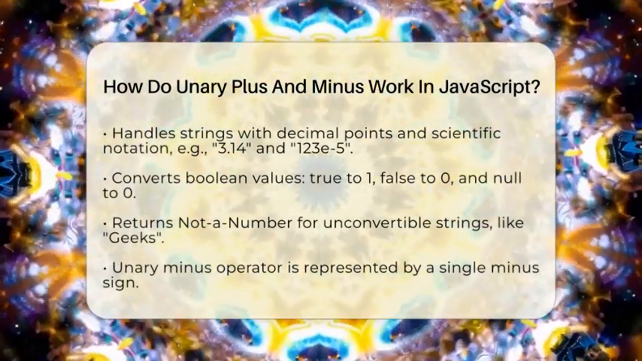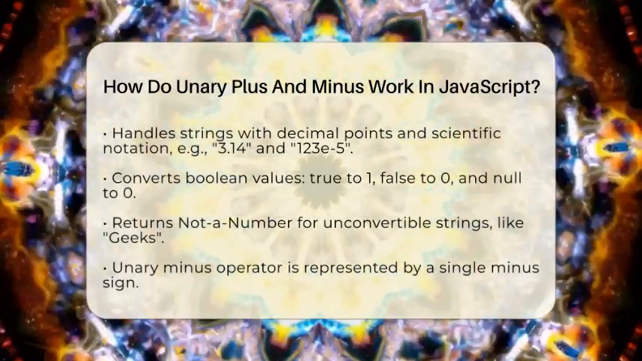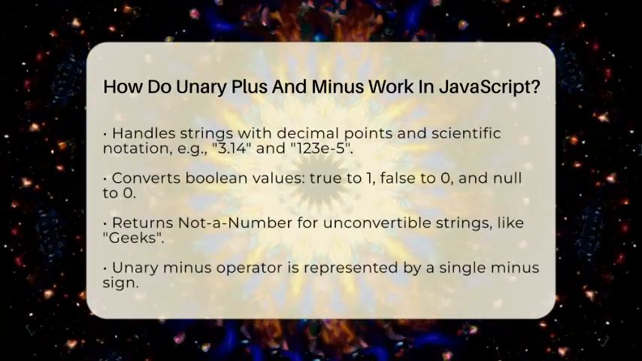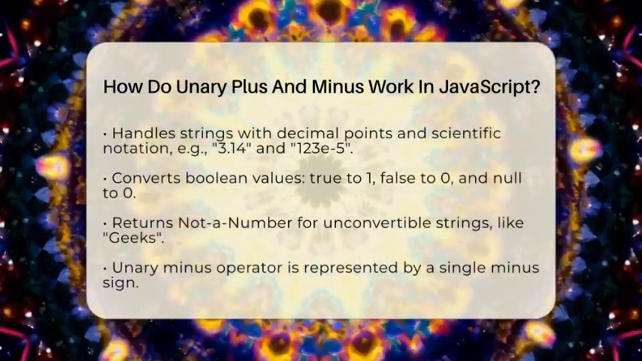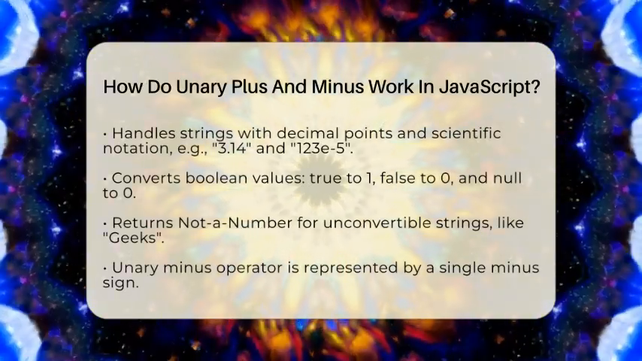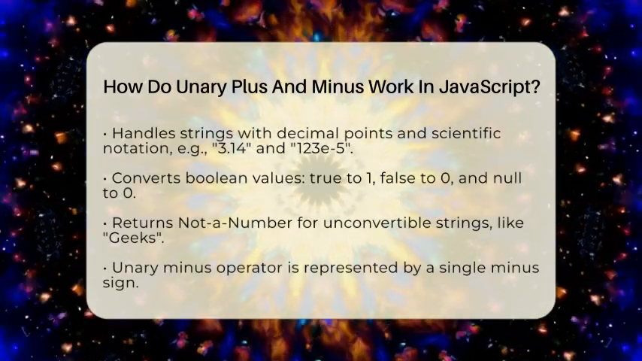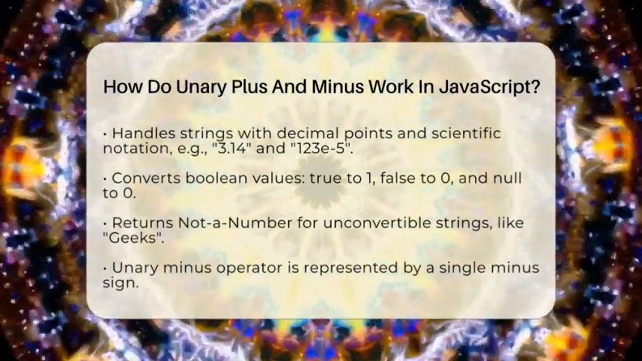However, if you try to use unary plus on something that cannot be converted into a number, like the string "geeks", the result will be NaN, not a number. This is a useful feature when you want to ensure that user input from forms is treated as a number for calculations. Now let's move on to the unary minus operator.